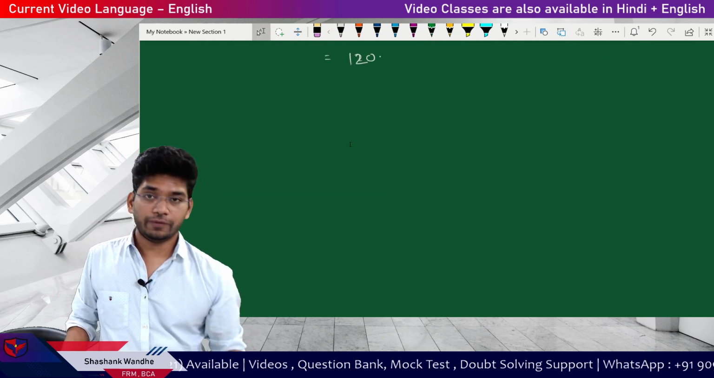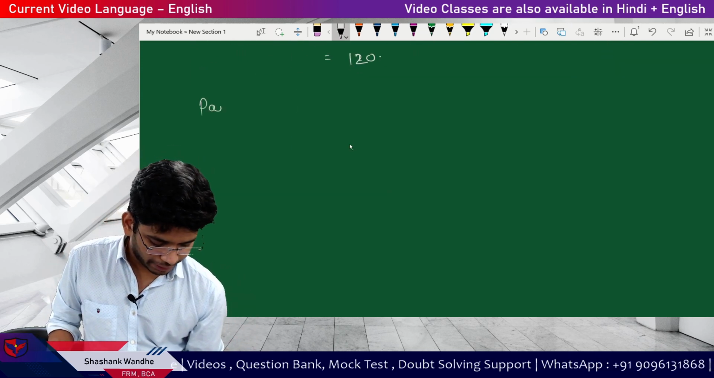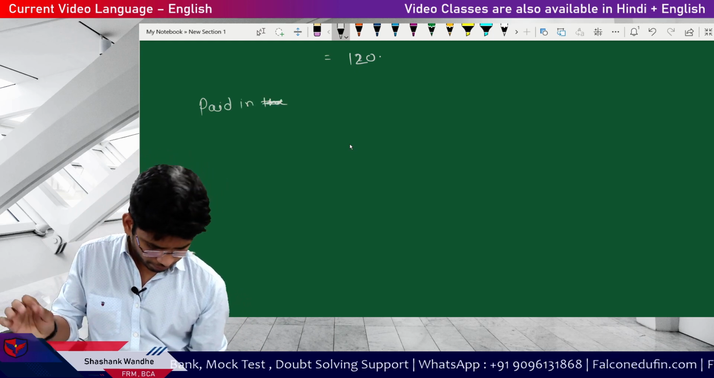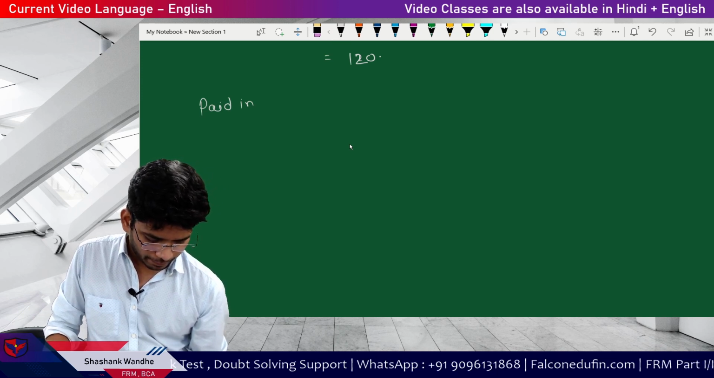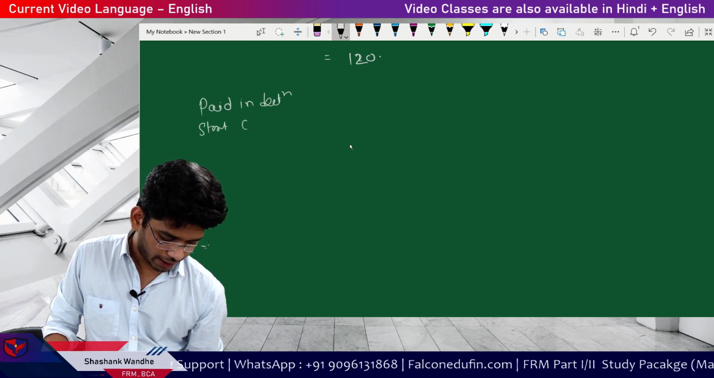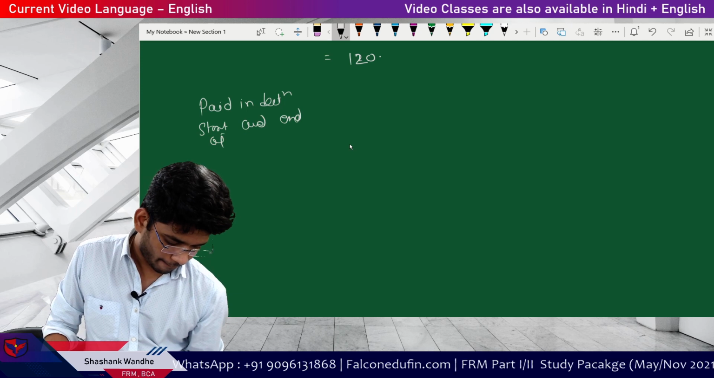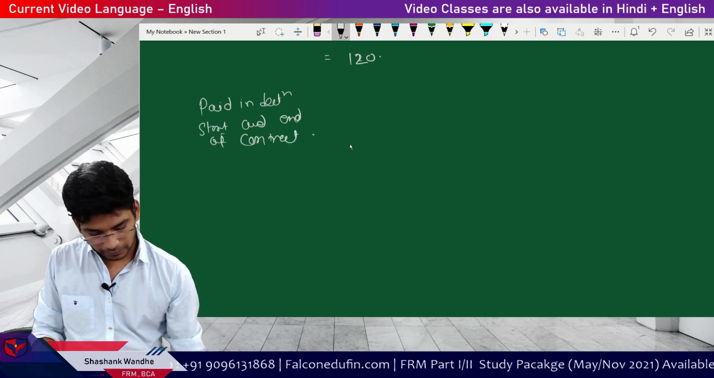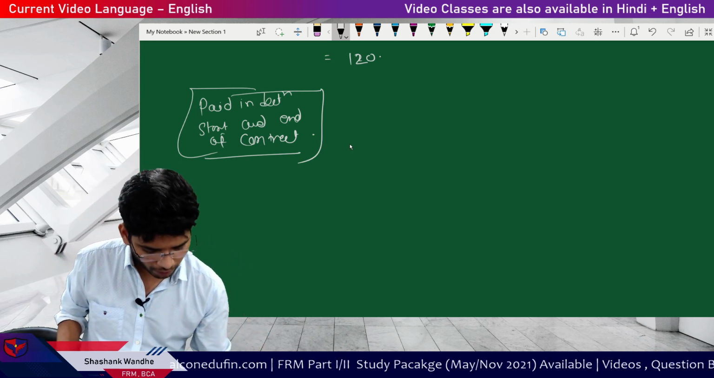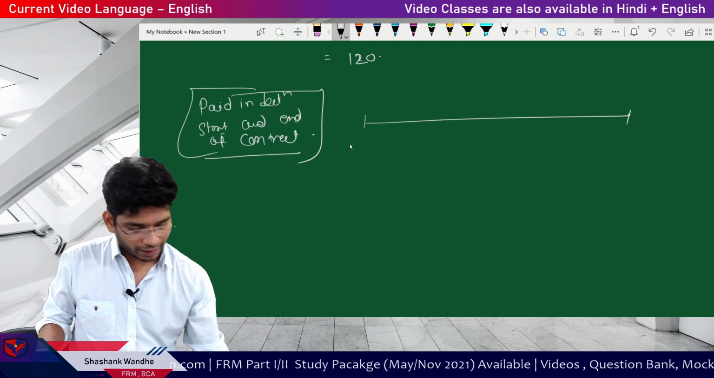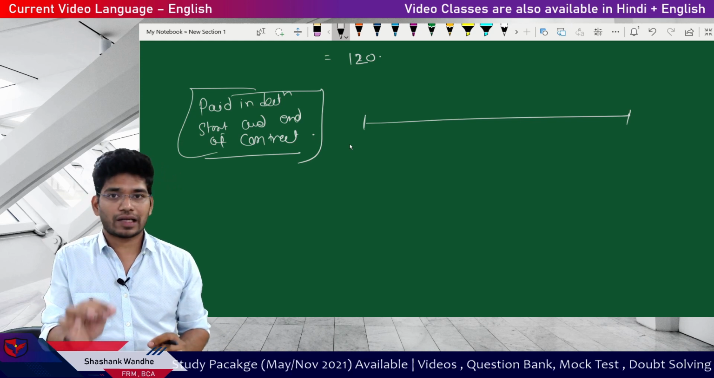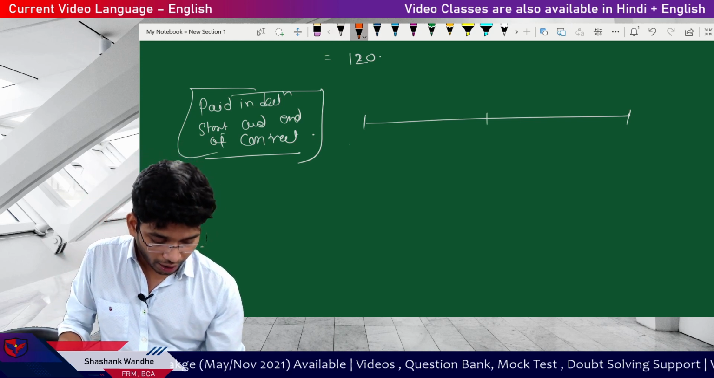Now the last point, and a very important one: paid in the mid, in between. Instead of mid, we'll say in between. Start and end of contract. And here things will get a little bit complicated. Not very much complicated. If you understand the time value of money, the things will be very easy and understandable for you. But if you have slight confusion in the time value of money, then it will be a problematic thing.